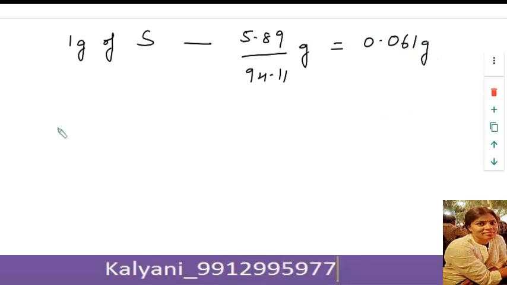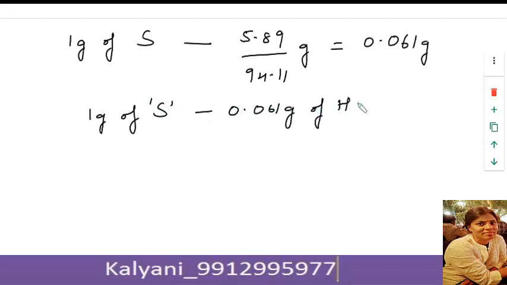Therefore, 1 gram of sulfur requires 0.061 gram of hydrogen for the formation of hydrogen sulfide.